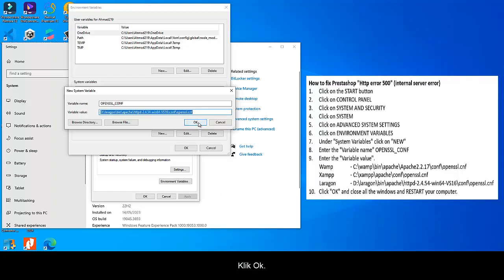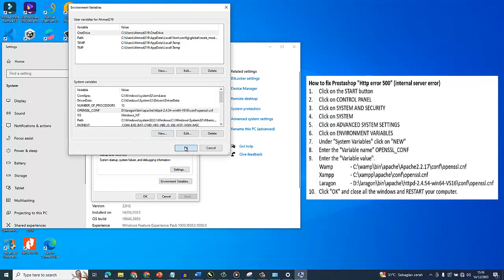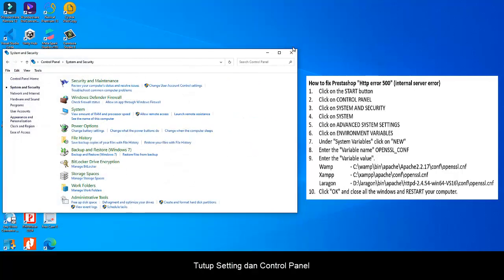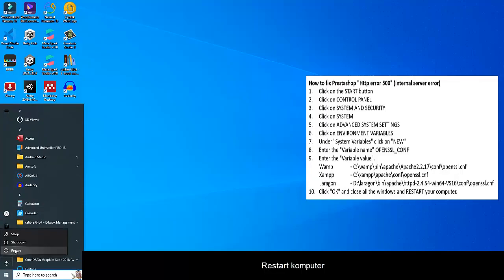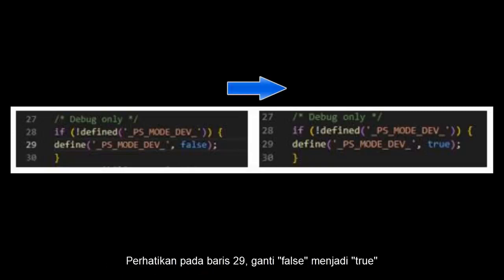Click OK. Click OK. Click OK. Close the Settings and Control Panel. Restart the computer. Edit the file defines.inc.php. Note on line 29, change false to true.